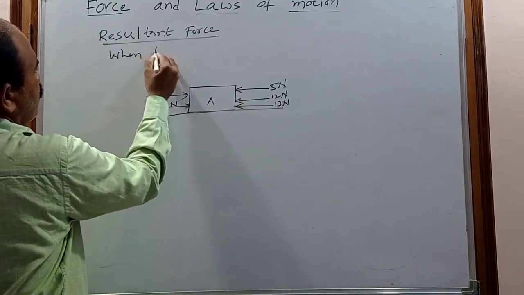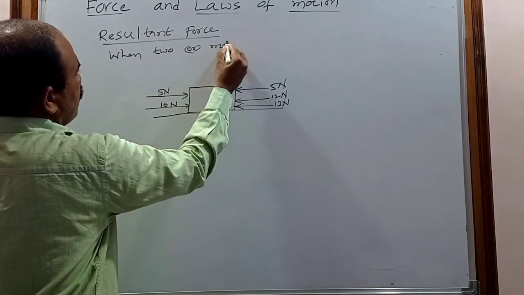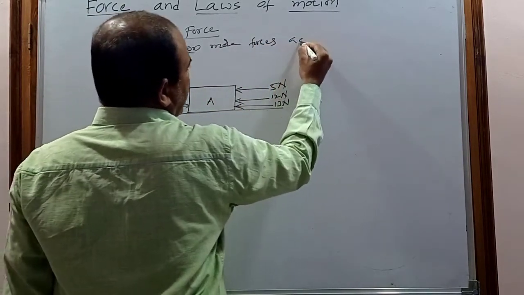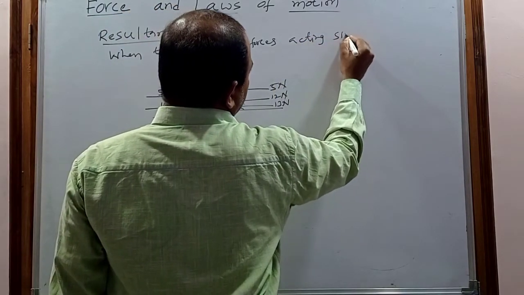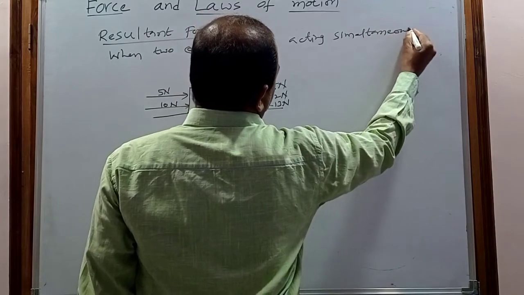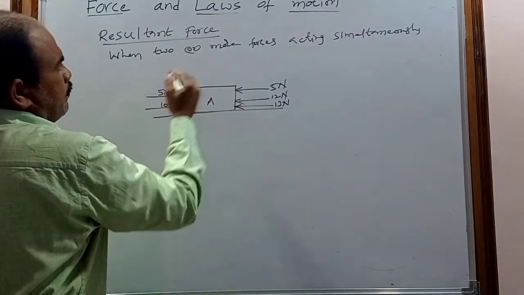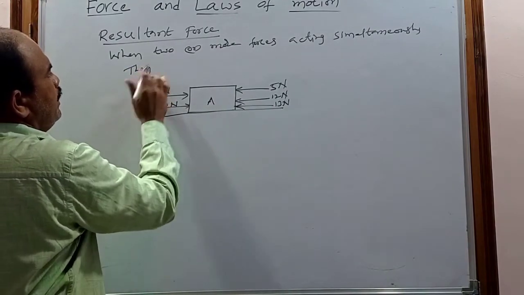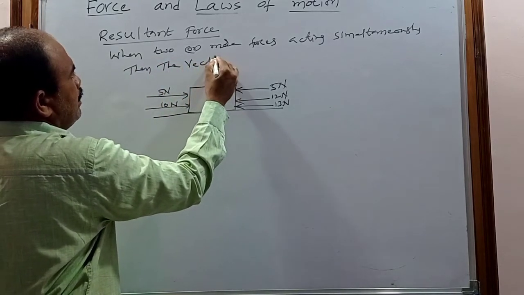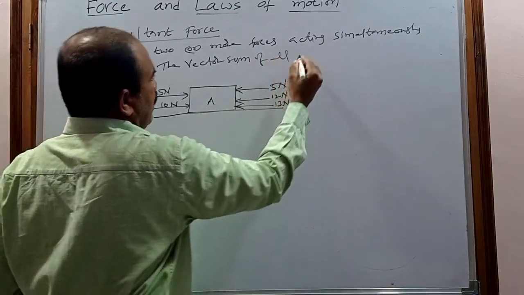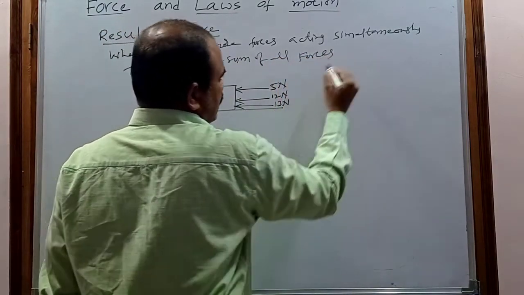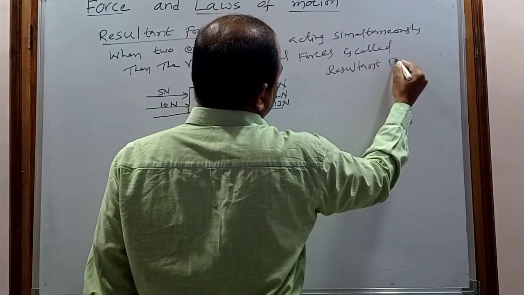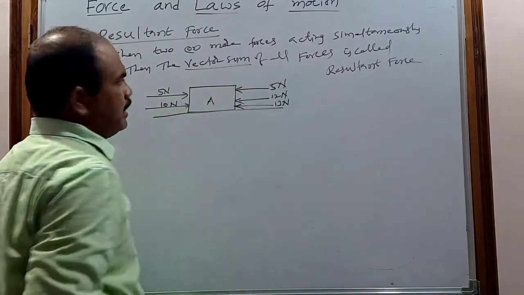When two or more forces are acting simultaneously, the vector sum of all forces is called the resultant force. It is a vector sum, because force is a vector.